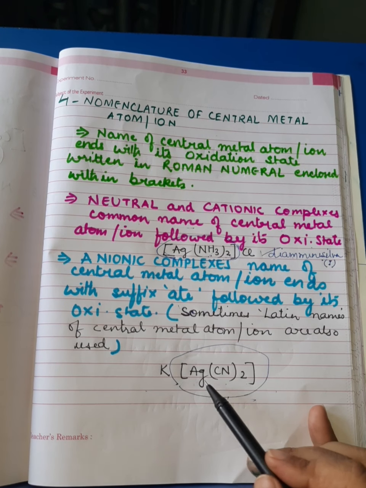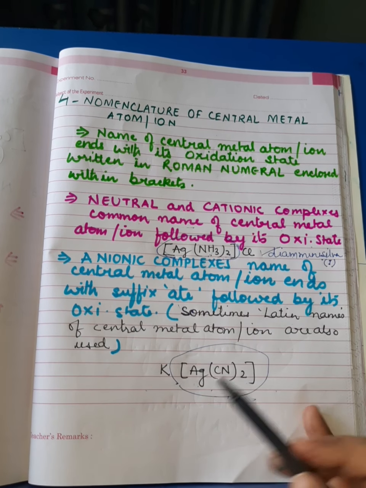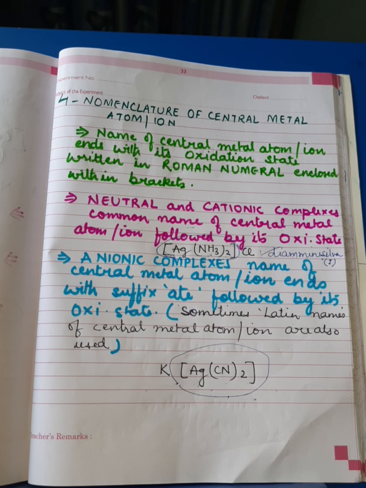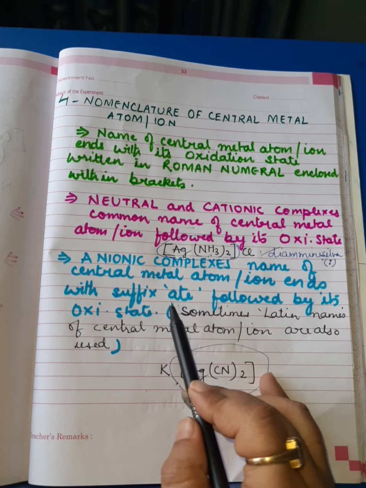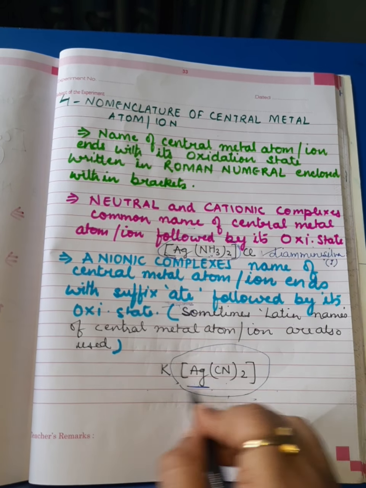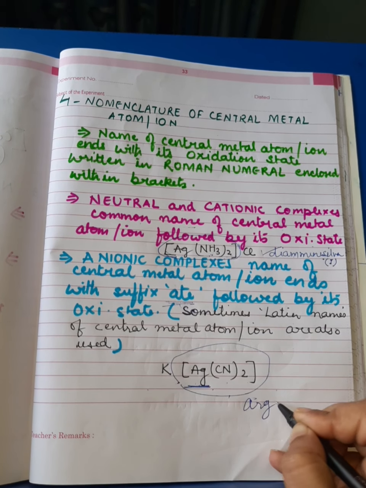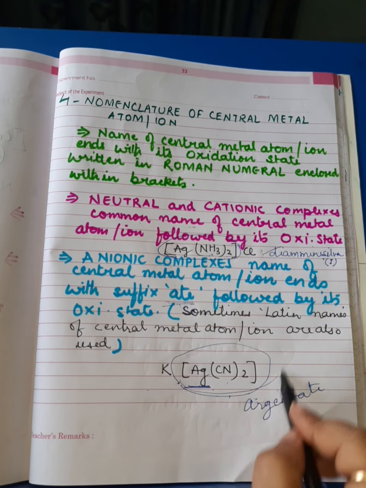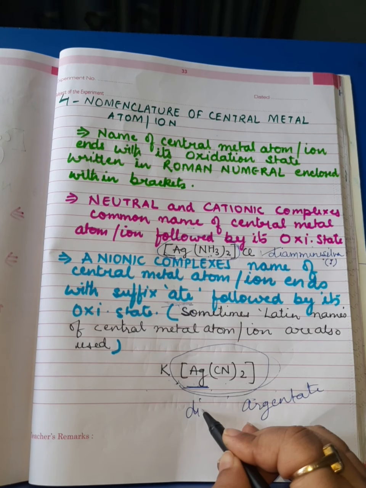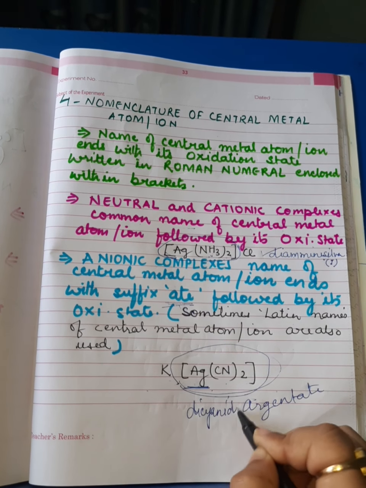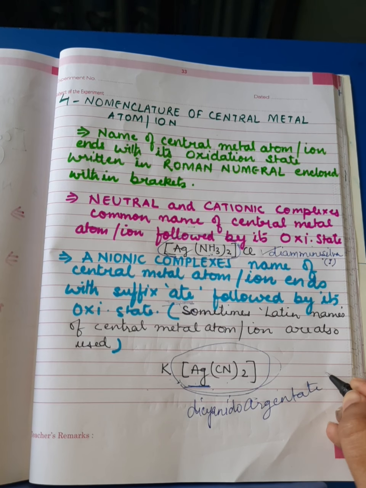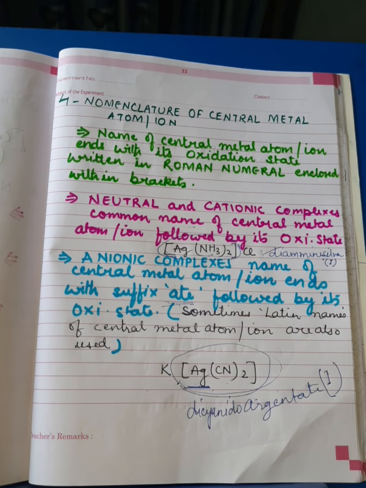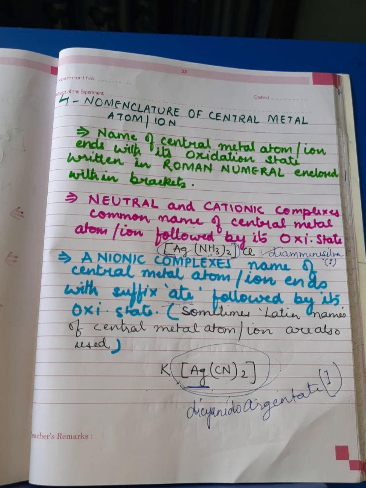And since it is an anionic complex, we don't use the common name of silver. We use its Latin name, that is argentum, but we don't use argentum alone. Argentum should be followed by the suffix ate. So the silver's name in this complex will be argentate. So if I write the name of this coordination sphere, it will be dicyanido argentate followed by the oxidation number of silver, that is 1 in Roman numeral enclosed in brackets. I hope this video is knowledgeable for you and you have understood the concept.